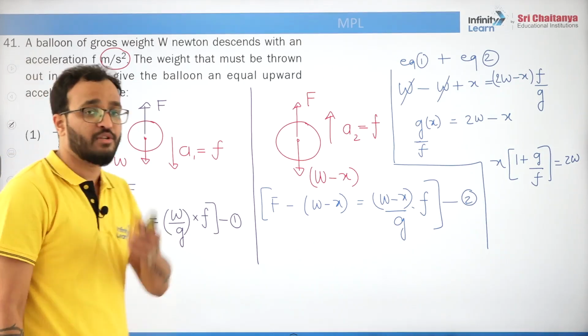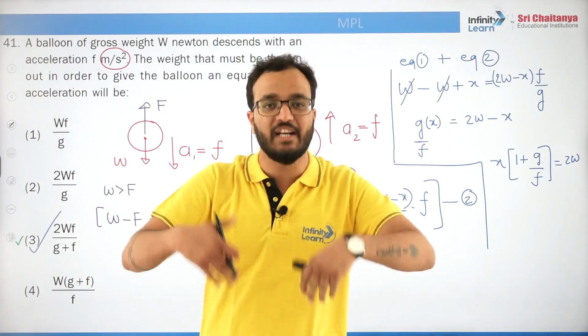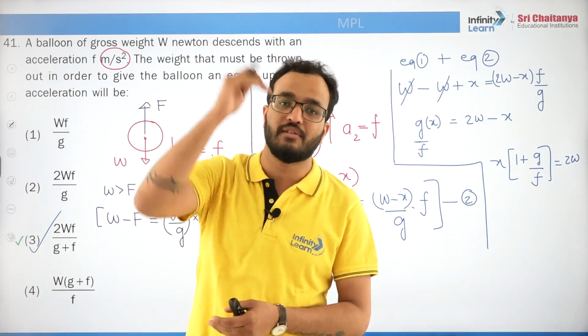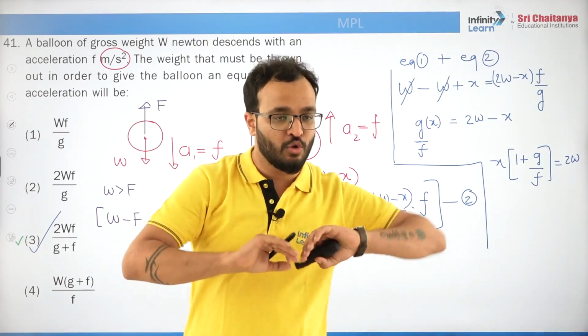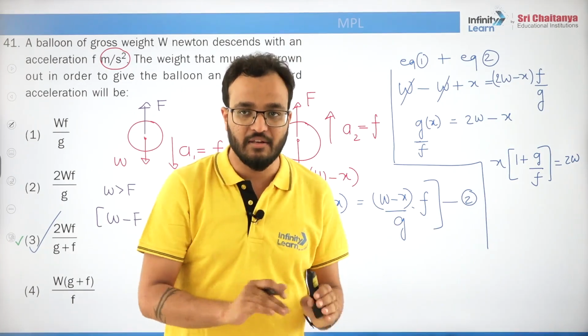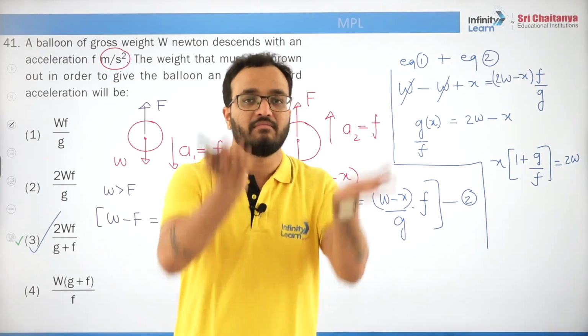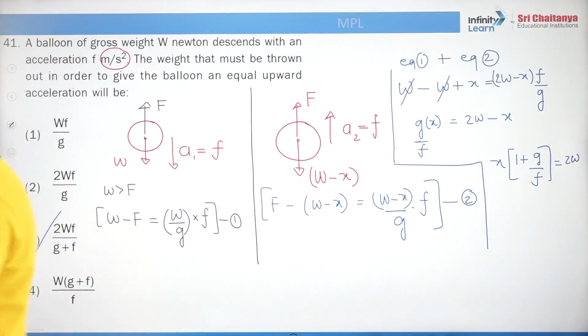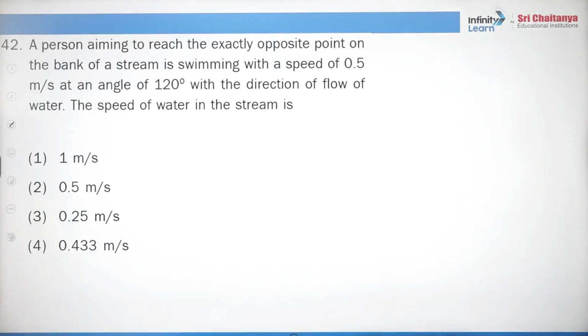Got it. So what is happening initially? The balloon is going down because its weight is more and the engine power is less, right? Next time when you throw some mass away, then it is lighter. So now its weight is lesser and the engine force upward is higher. So this time what will happen? The next time it will go up with the same acceleration, they are saying.